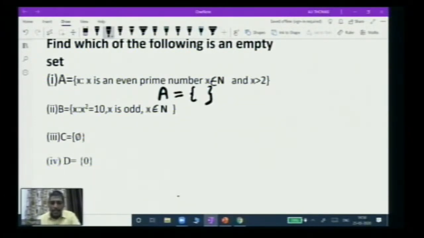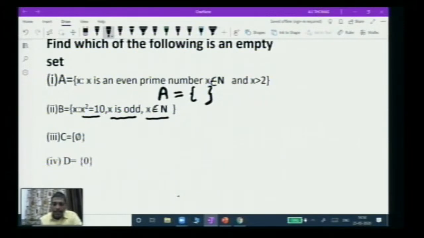Similarly, you can see the second example, the set B, given in the set builder form. You have to include all those X whose square is 10. And it is also given that X is an odd number. So there are actually 3 statements you have to look for. The first is that the square should be 10. And it is given that X is odd. And it is also given that X belongs to natural number.